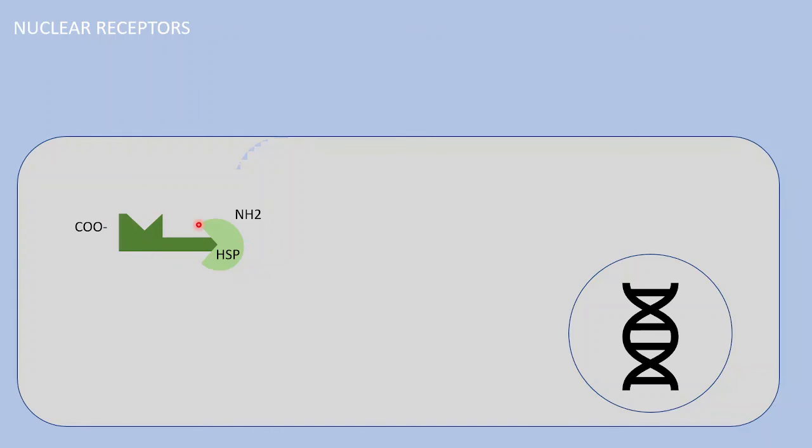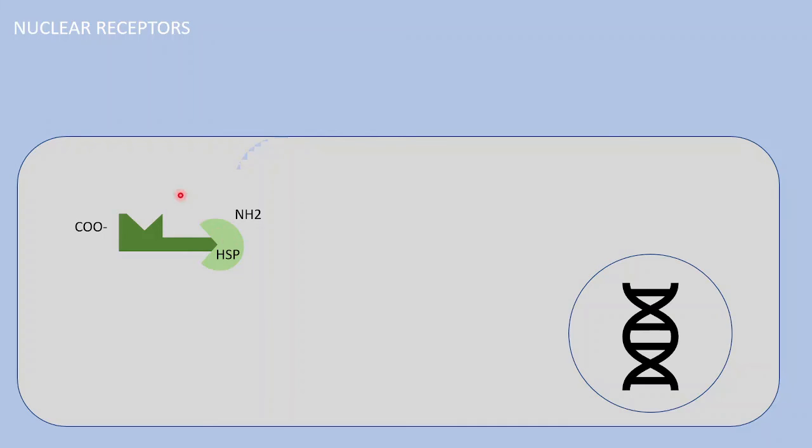So this is our nuclear receptor that is present in the cytoplasm. Since a receptor is a peptide, it will have an amino terminal and a carboxyl terminal. In this receptor, there is a domain where the ligand will interact and a domain where DNA will interact.